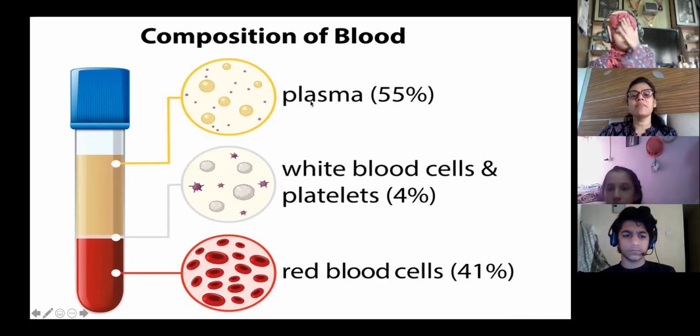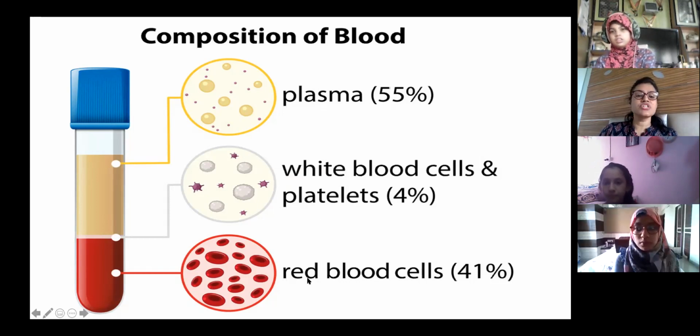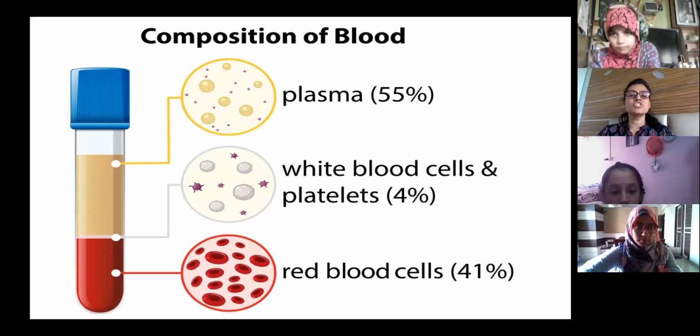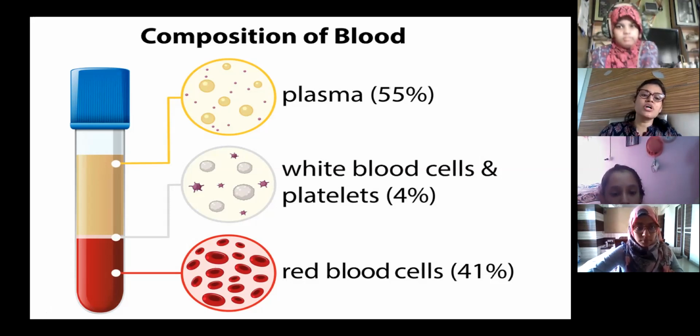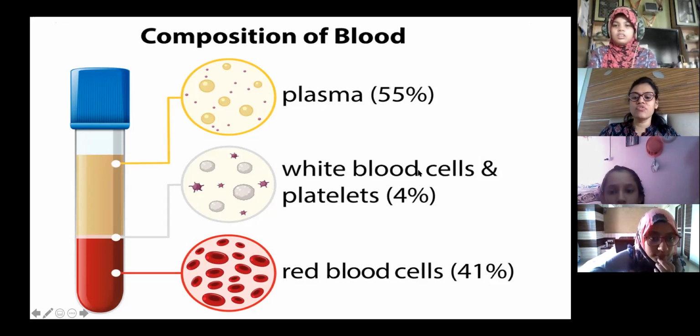Red blood cells, anybody remember? Saklain, what is red blood cell responsible for in your blood? Because it carries oxygenated blood. Correct. It carries oxygen because it has got hemoglobin in it. So the red color of the blood is actually because of the pigment hemoglobin present in the blood, and hemoglobin has an affinity towards oxygen, so oxyhemoglobin is formed, joining together oxygen and hemoglobin, and this way it goes throughout the body and supplies oxygen. This part of the blood supplies oxygen to all the body cells. So this is basically the function of this thing.